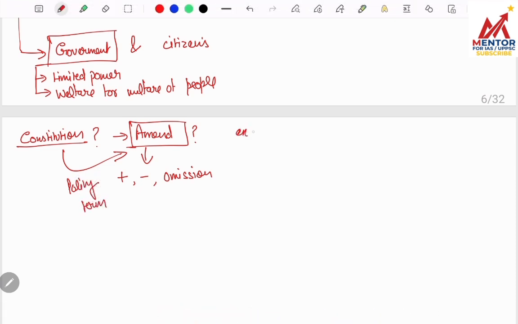For example, there was a word socialist and secular added in our preamble from 42nd amendment in 1976. So constitution can be amended by making any change, whether it be comma, full stop, any word addition, some spelling change, anything, any kind of change can be termed as constitution amendment.